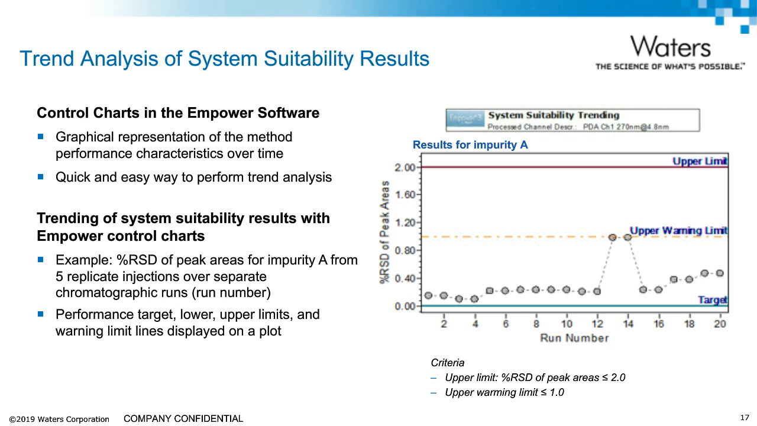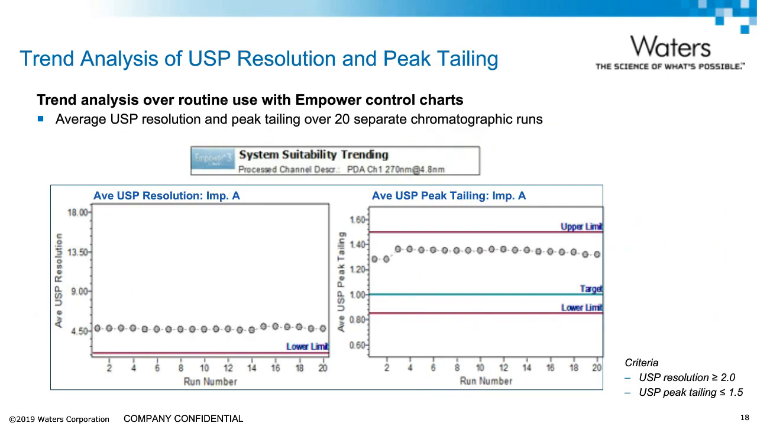Approaching a warning limit may be an indication that some preventive and corrective action might be needed to prevent failures or out-of-specification results. Here we use control charts to examine resolution and peak tailing of impurity A over long-term use, which met the specifications. Overall, monitoring performance characteristics over routine use will provide confidence that the method remains in control.